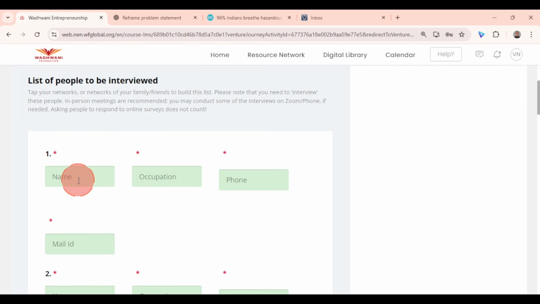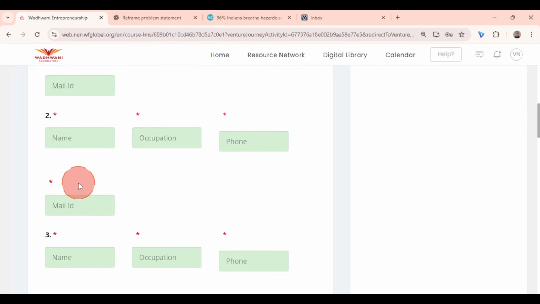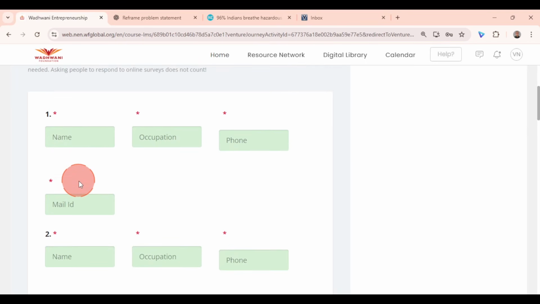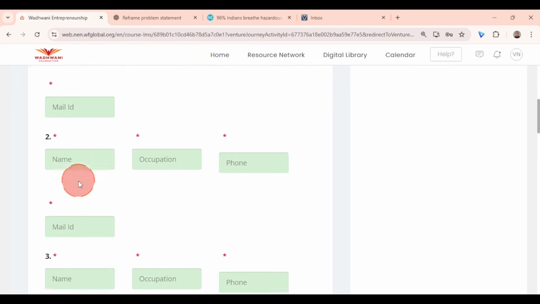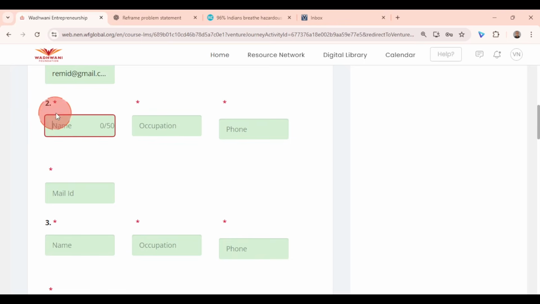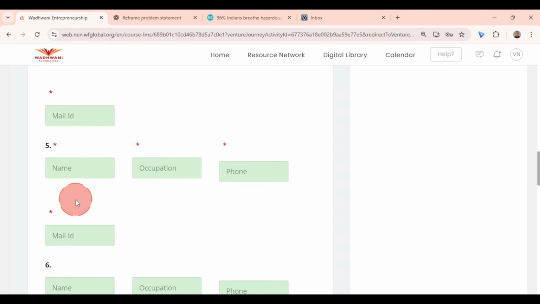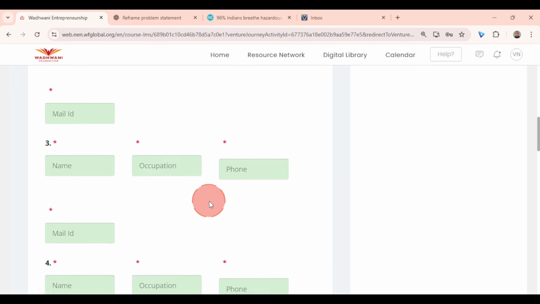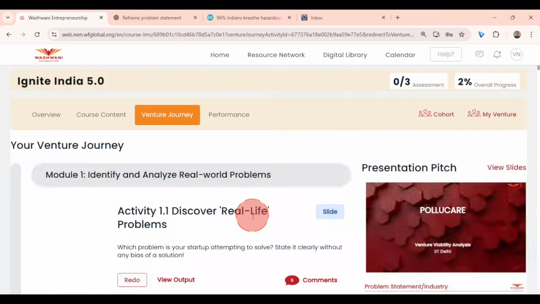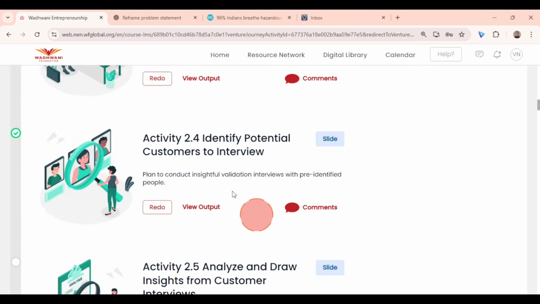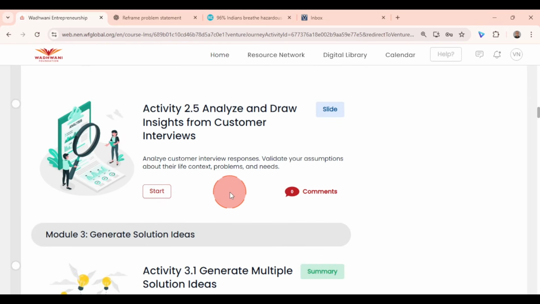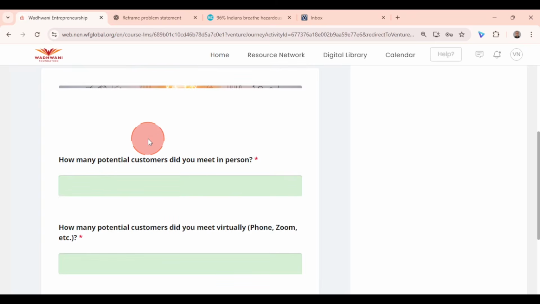So go ahead, put names and basic information of your customers to be interviewed. For 5 names, if there is an asterisk mark, you have to complete putting details for at least 5 names. Then only the activity will be completed. Once you have completed activity 2.4, move on to activity 2.5, which is analyze and draw insights from your customer interview.